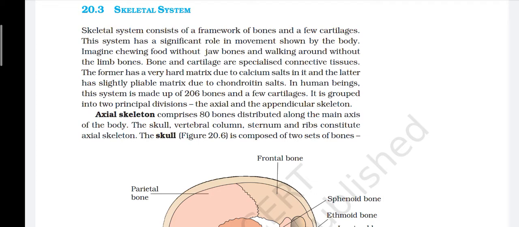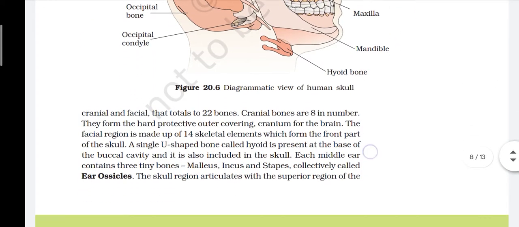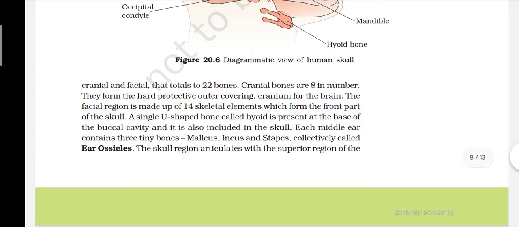The skull is composed of two sets of bones, cranial and facial, that total 22 bones. Cranial bones are 8 in number. They form the hard protective outer covering, the cranium, for the brain. The facial region is made up of 14 skeleton elements which form the front part of the skull.